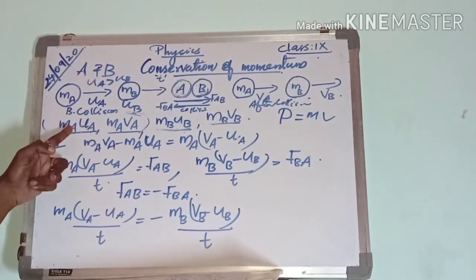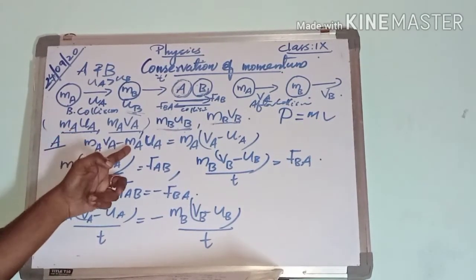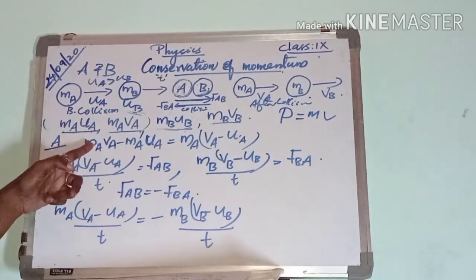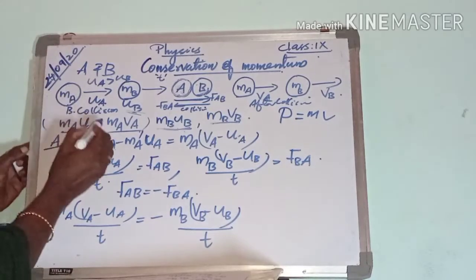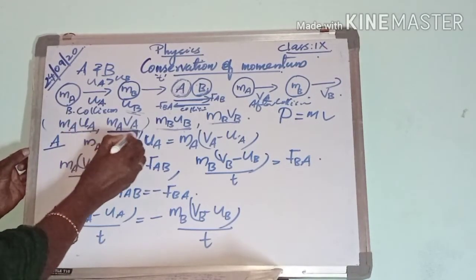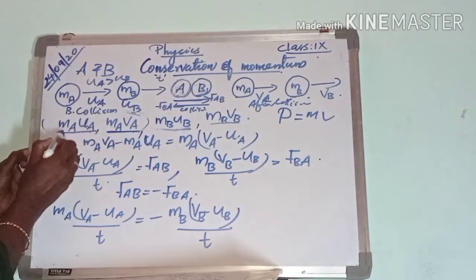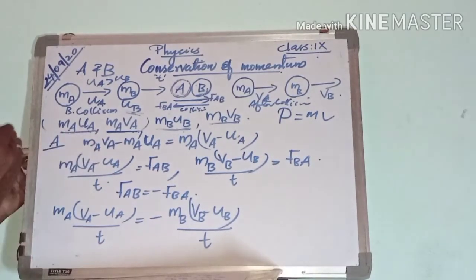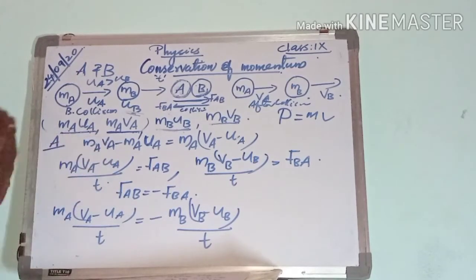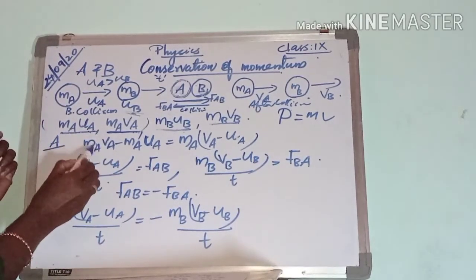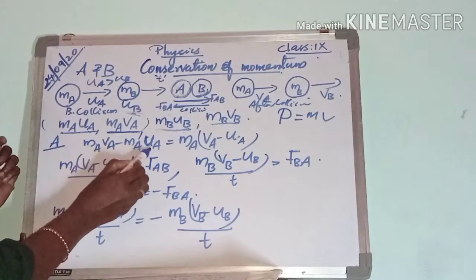When we consider ball A, the change in momentum of ball A is final momentum minus initial momentum. For ball A, its final momentum is MAVA and its initial momentum is MAUA. So we can write MAVA minus MAUA.